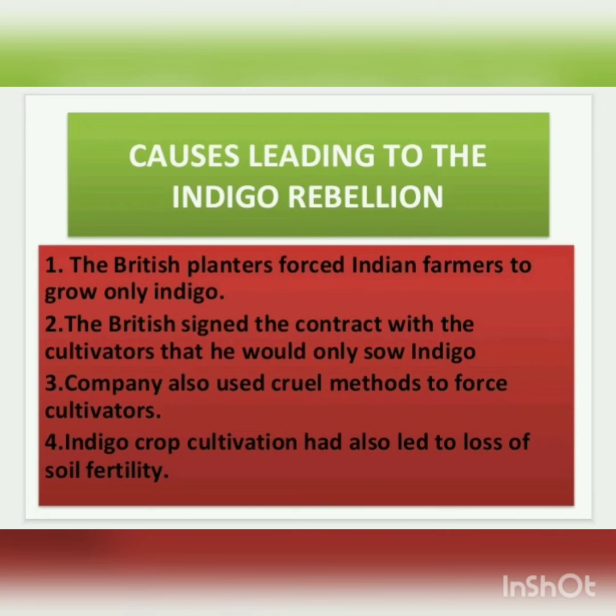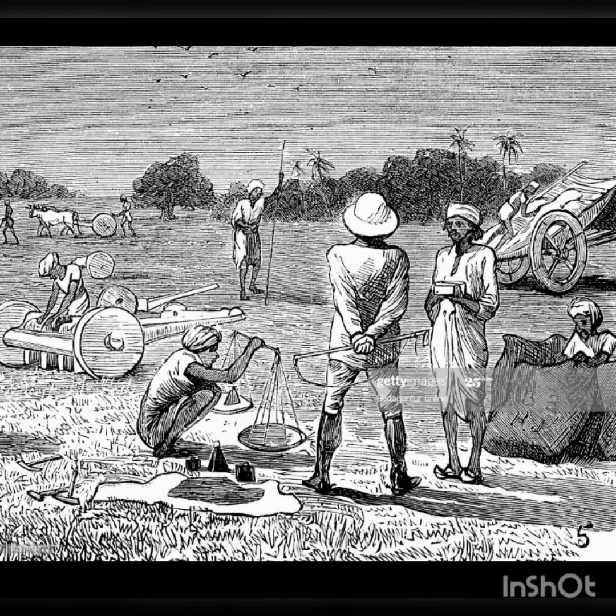All this exploitative behavior and these systems were well documented in Deenbandhu's play Neel Darpan, in which Deenbandhu highlighted the atrocities committed by the indigo planters on the indigo cultivators. Okay, so I think that till now all the causes and reasons for the Bengal rebellion in 1859-60 are very clear to you. Now understand the indigo rebellion.